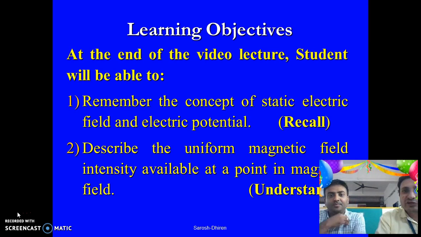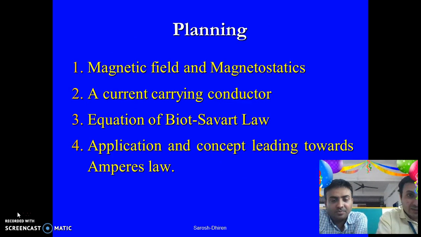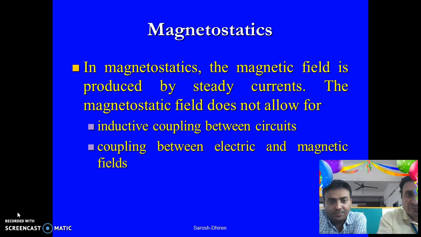At the end of this video lecture, student will be able to first remember the concept of static electric field and electric potential. Second, describe the uniform magnetic field intensity available at a point in magnetic field. The planning of the session goes first magnetic field and magnetostatics, then it will lead to a current carrying conductor with the equation of the Biot-Savart law, and finally application and concept leading towards the Ampere's law.